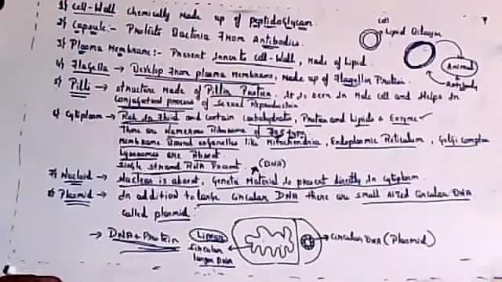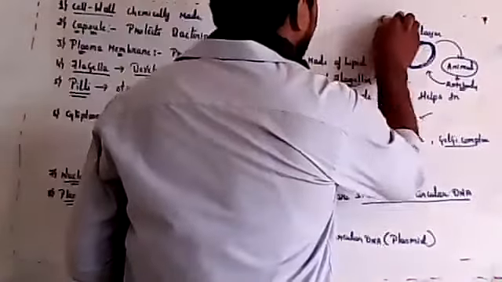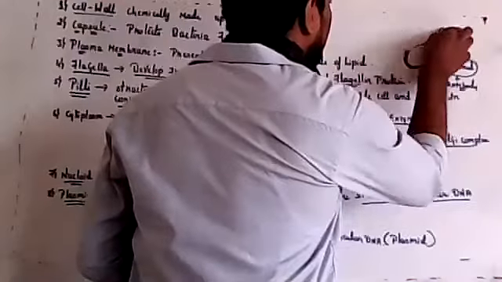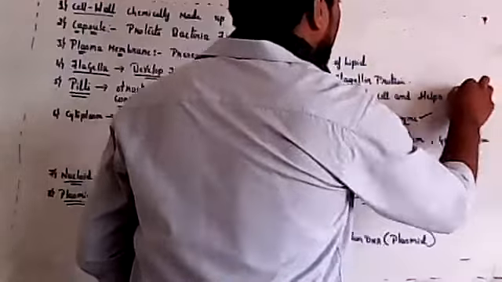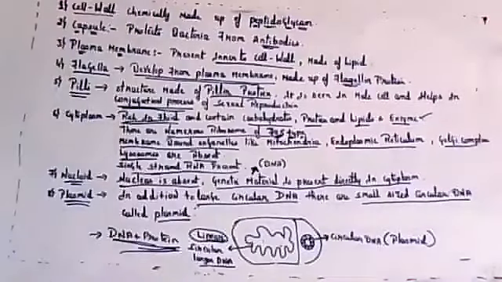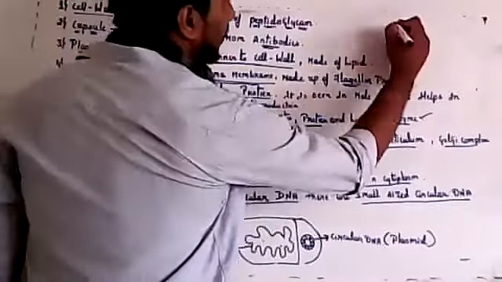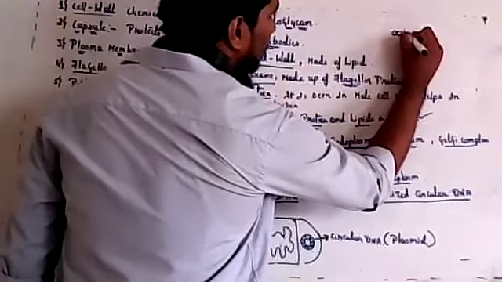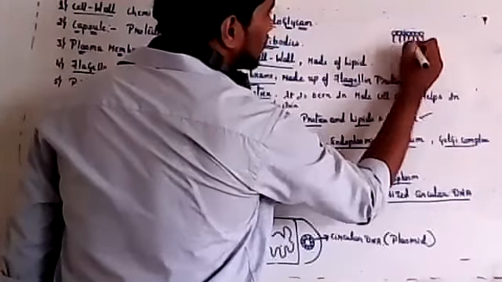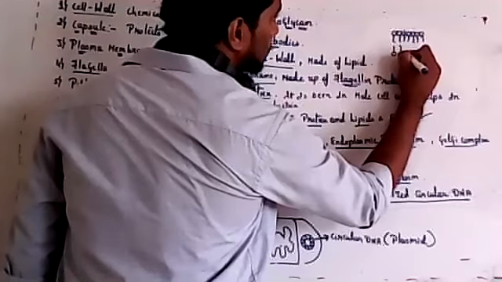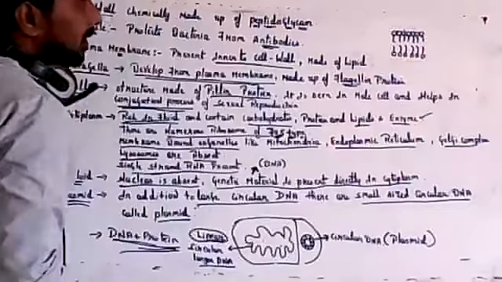Plasma membrane is purely made up of lipid, so sometimes we call it lipid bilayer, because they have two layers of lipids facing opposite to each other.